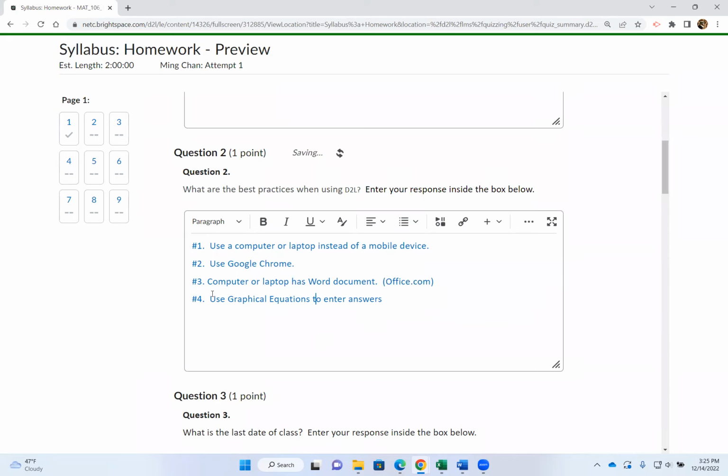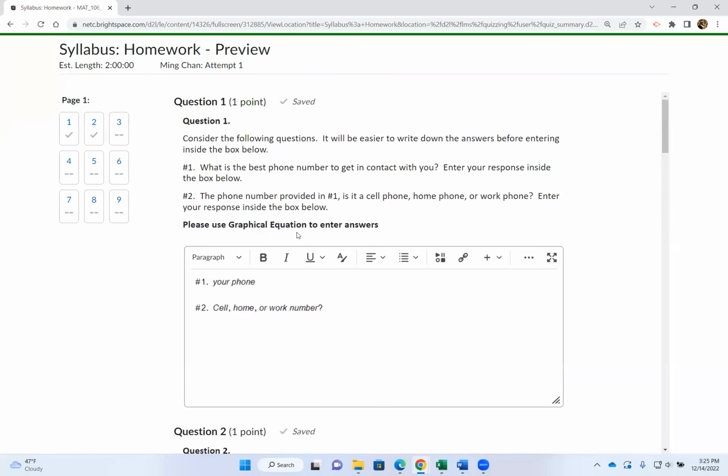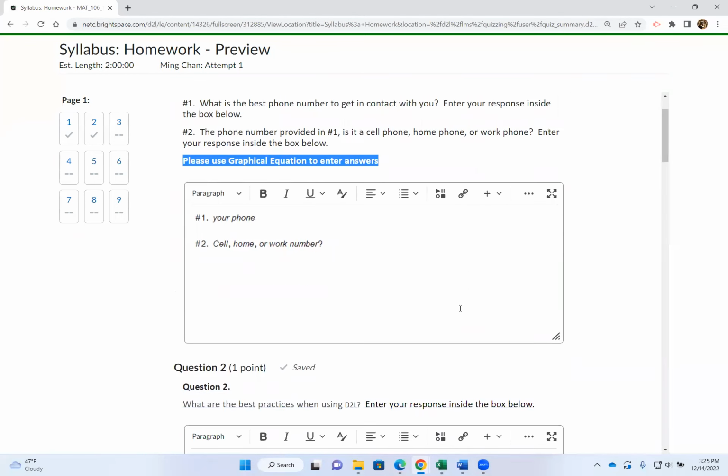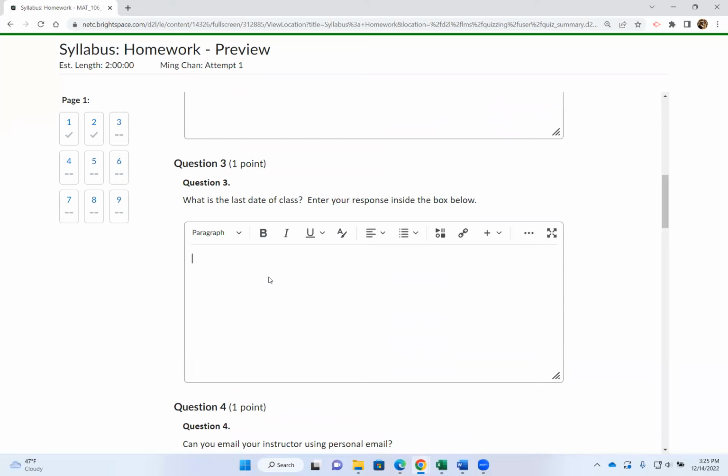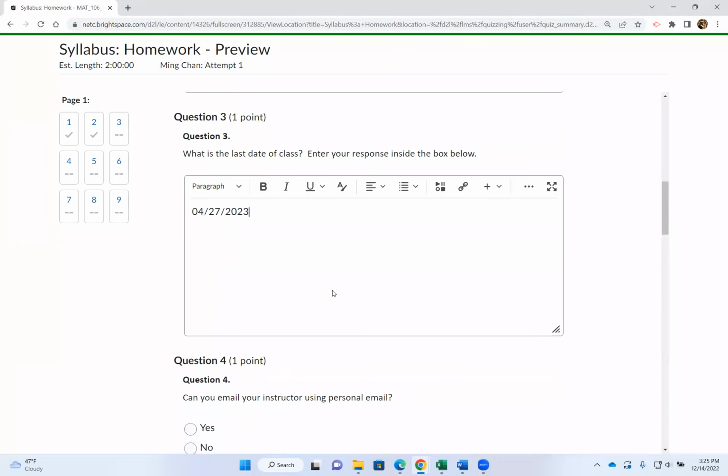Number four, always use graphical equation to enter answers when the direction tells you to do so. All right. Number three, what is the last day of class? Be very careful. Our last day of class is on a Thursday, April 27, 2023. That's the last day of class.